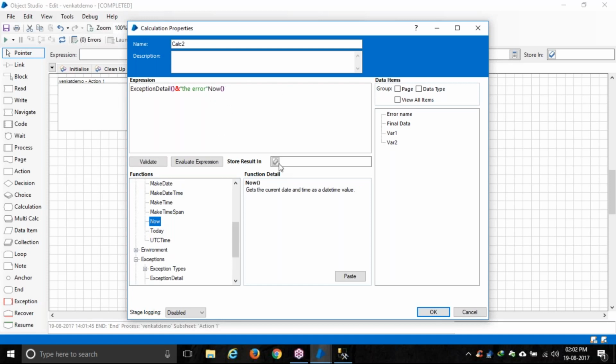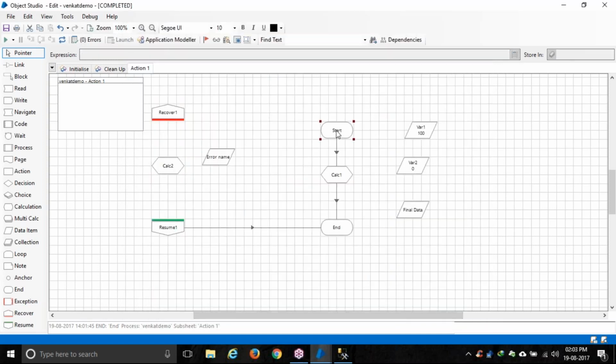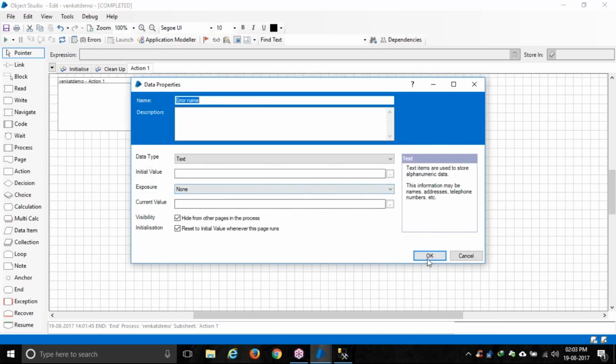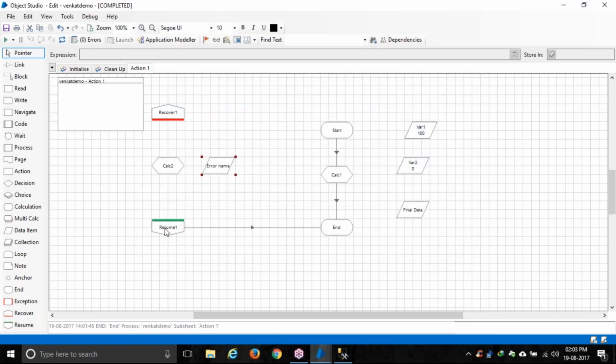Now I need to store this entire error somewhere. We'll store it in this error name. Again, I'm dragging and dropping it here, clicking on OK. Now what happened? The robot starts here, fails here, comes to the hospital, comes to this calculation, then stores the error details into the data item, then goes to resume and then goes to end. If I link it here, let's see what happens.